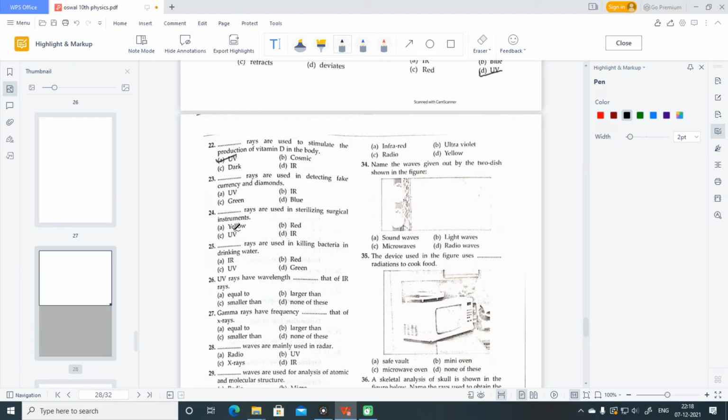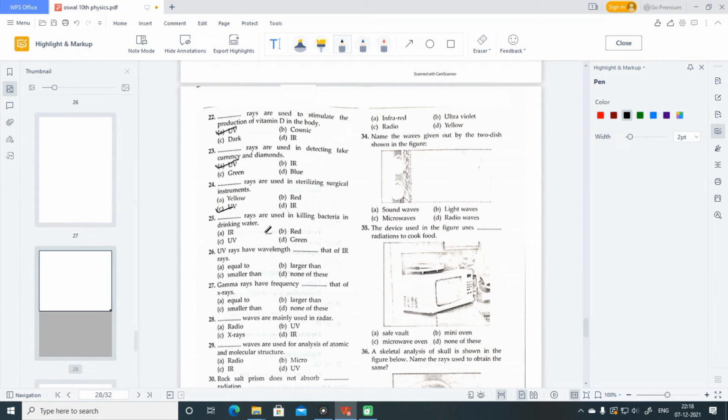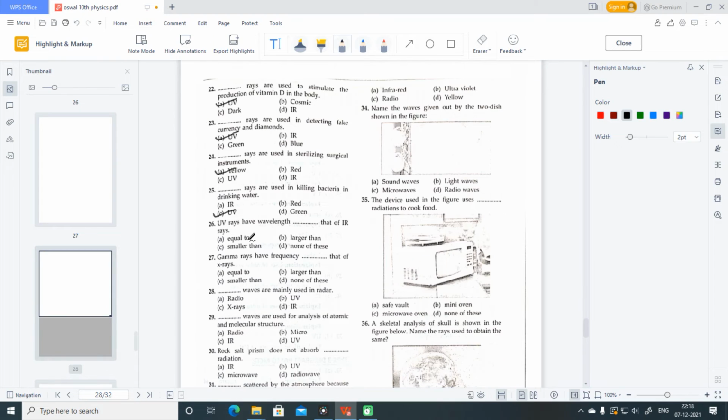23. Again ultraviolet radiations. Dash rays are used in sterilizing surgical instruments. Again UV rays are used for the sterilizing purpose. Dash rays are used in killing bacteria in drinking water. Again, because UV based ROs are there, so ultraviolet radiations are used.